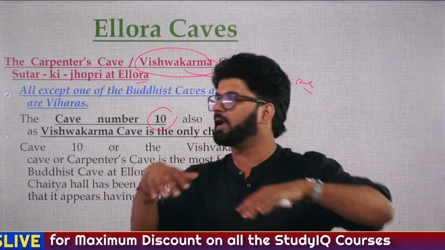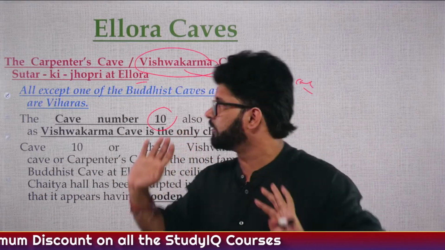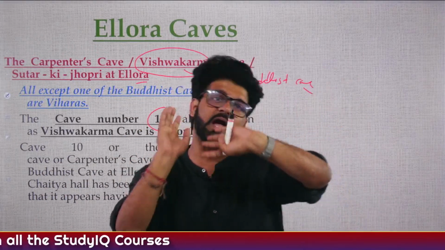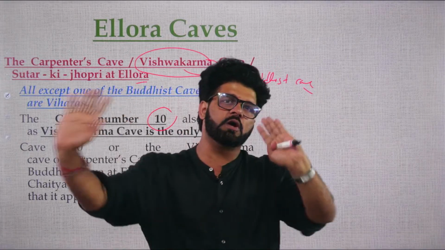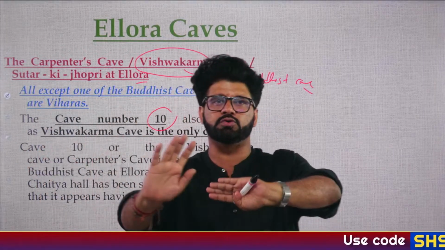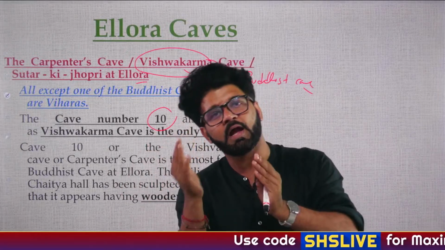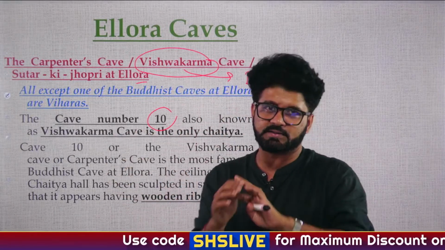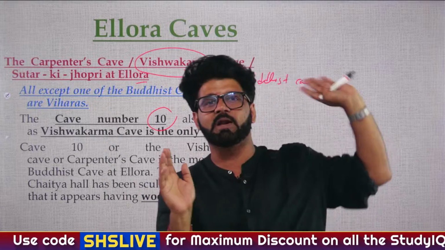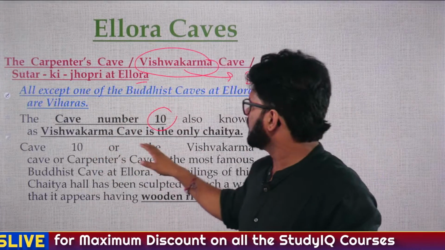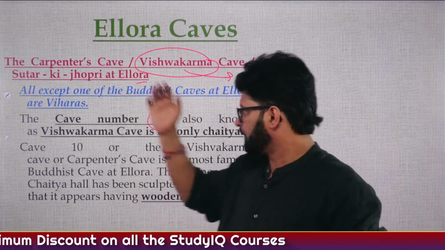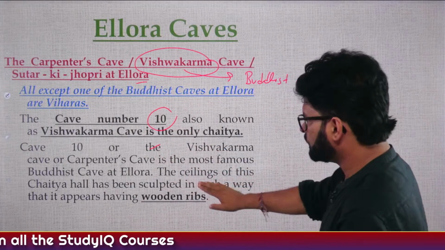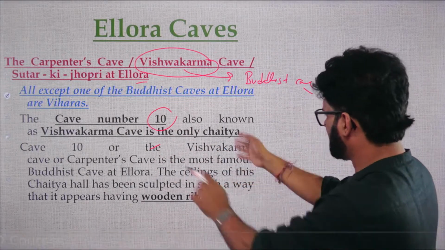Coming under our bracket. 13 to 29 is Hinduism. So that means when we are talking about Kailasa temple, it has to be between 13 to 29 because it belongs to Hinduism. That is a monolithic architecture, and we will see how it was created. That's actually a thing of marvel. Just like the Pallavas' monolithic Rathas. And then again, cave number 10, Vishwakarma cave, most famous Buddhist cave. And again, you can have a look at it.